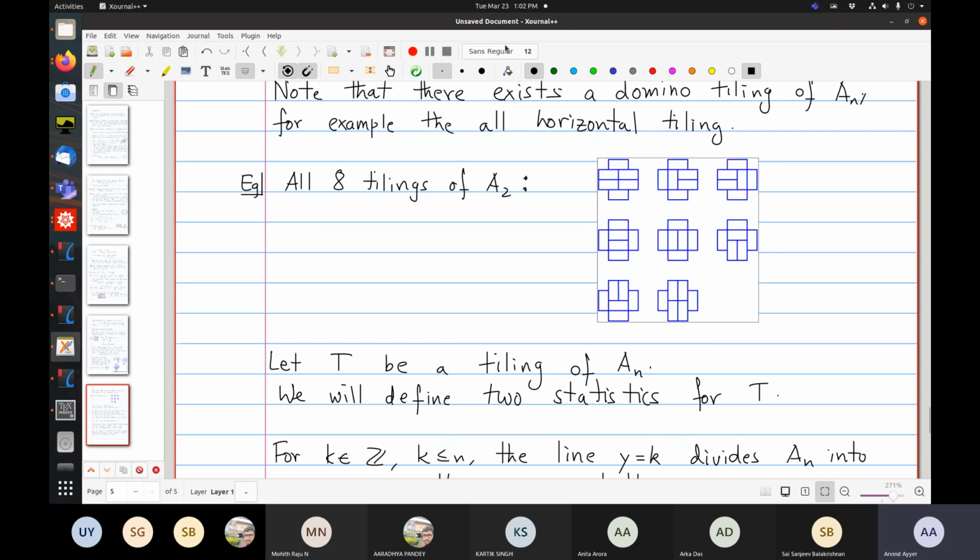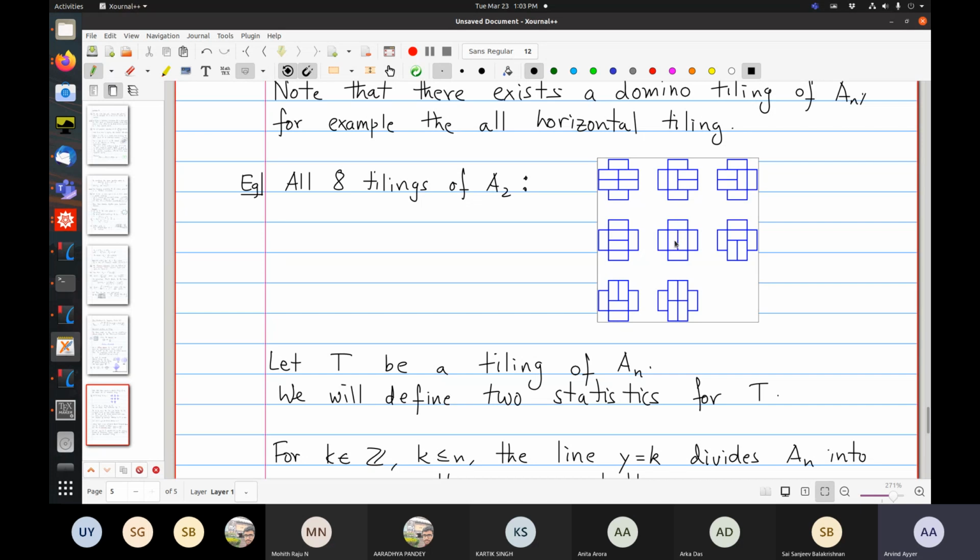So let's look at this figure. Let me show you that you can get, in this case, from all horizontal. Here's the all horizontal tiling. If I do the elementary move on this, I get this tiling. If I do it on this, I get this tiling, so that finishes off the first row. Now if I do this elementary move over here, I get these four.